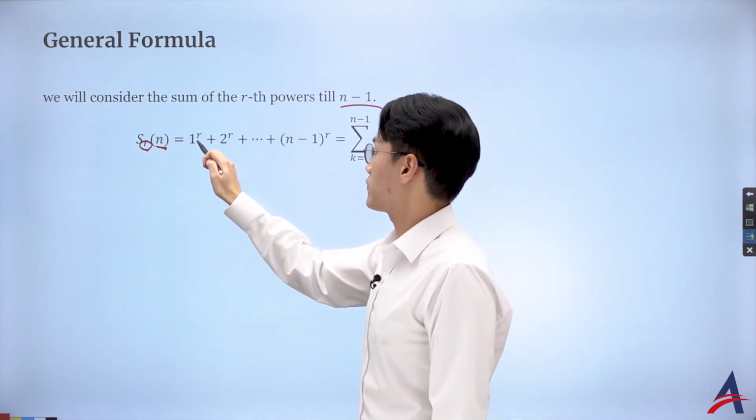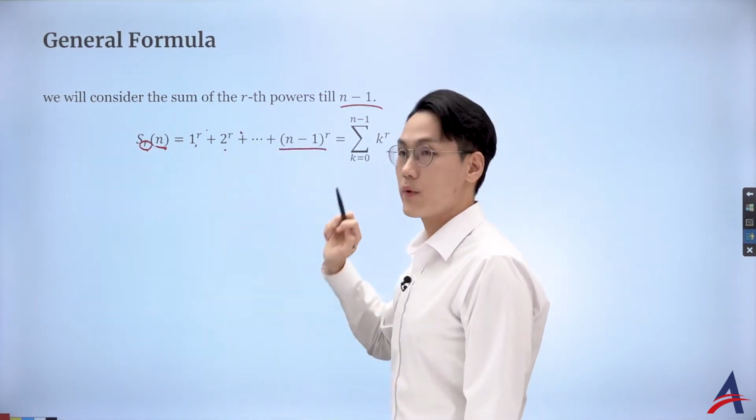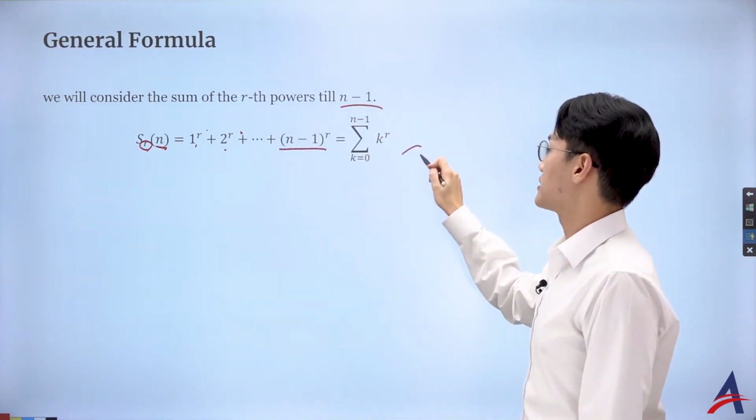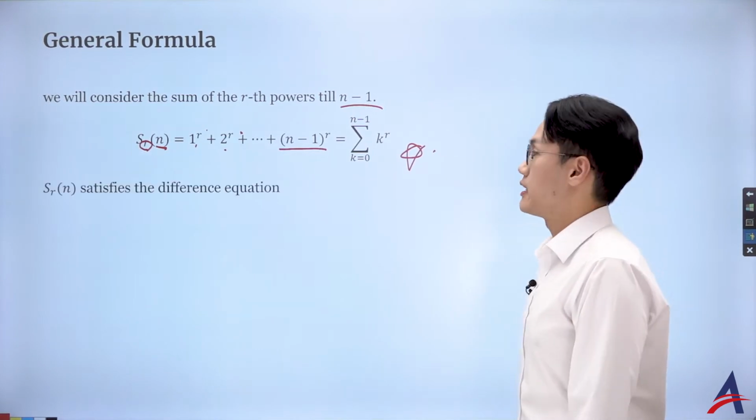So, as you can see, from 1 to the power of r, 2 to the power of r, I'm going all the way up to who? N minus 1 many terms to the power of r. And that is how we are going to define it. Okay, so that is great.